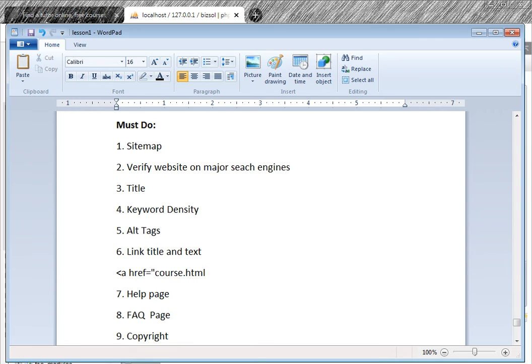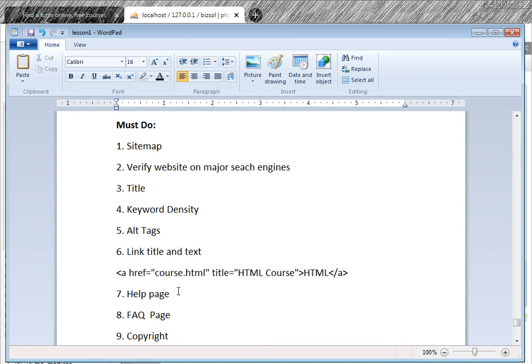course.html and title. The search engine will see this title, HTML course. The search engine will see this and the HTML text. Okay, the search engine will see these two things. Next, a help page. There must be a help page.